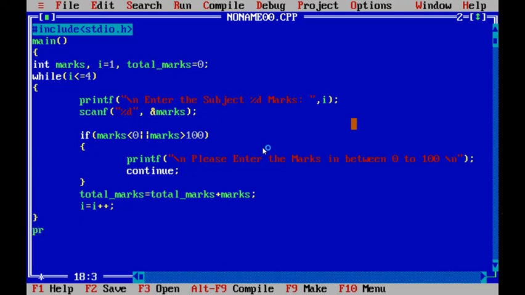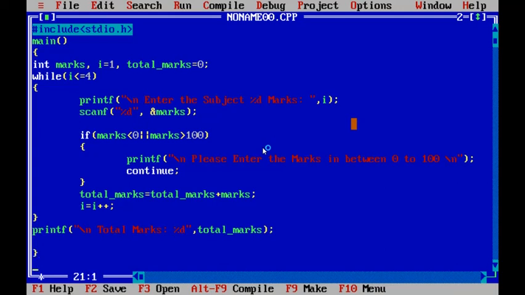Okay, now print the result, print the total marks: \n total marks %d, comma total_marks. This is the program, end of the main function.